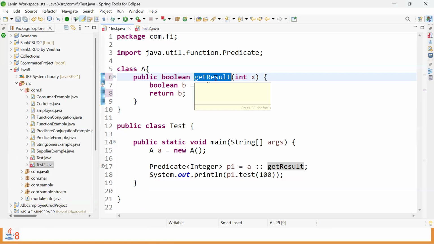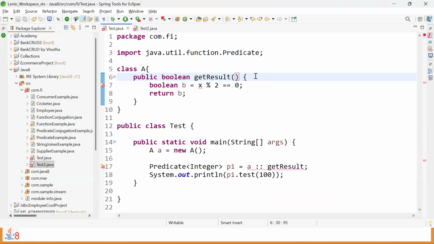Can we use any method name and replace it accordingly or not? Yeah, I'm reusing this get result, but if I keep this as yum, here also can I use yum or not? Yes, we can use it, right? So that's where the method name is not the connectivity. What's connected? If I use 0 arguments, now you see